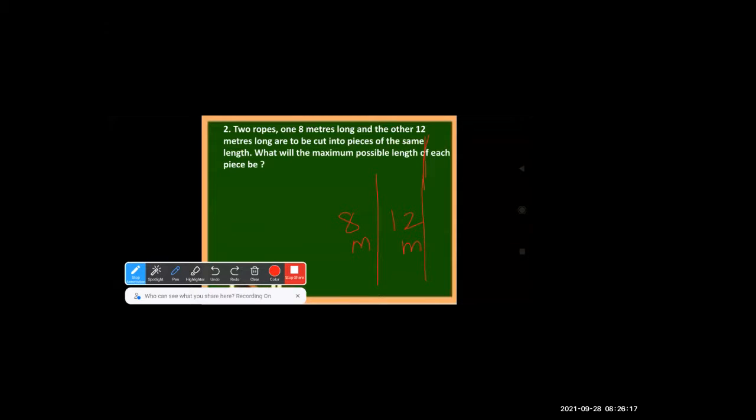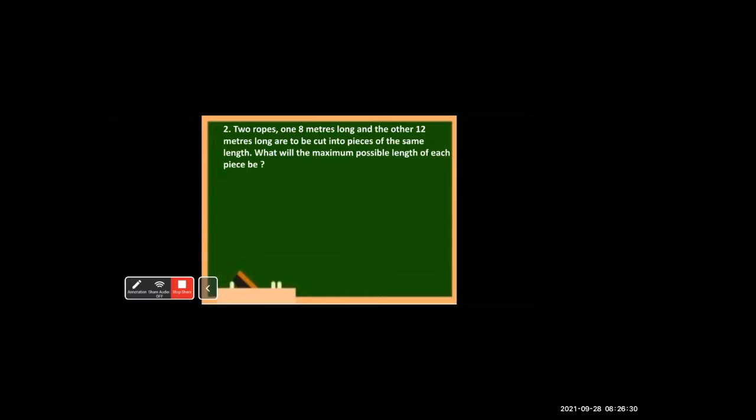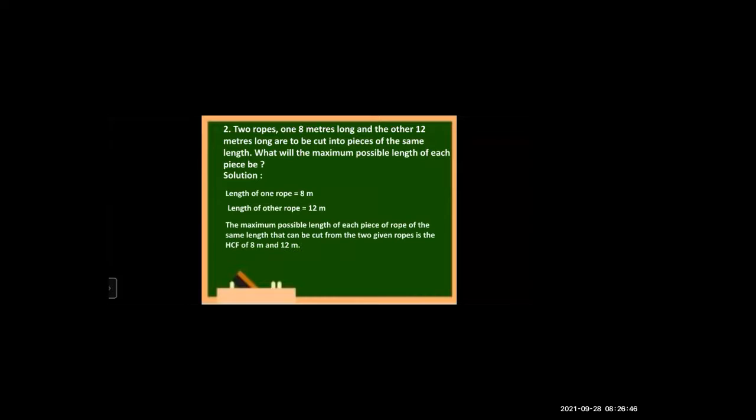So for that we have to find out the HCF of 8 and 12. The word maximum has come, no? That means you have to find the HCF of 8 and 12. Understood? So let's start. Our first step is to write what is given in the question. Length of one rope is equal to 8 meters. Length of the other rope is equal to 12 meters.